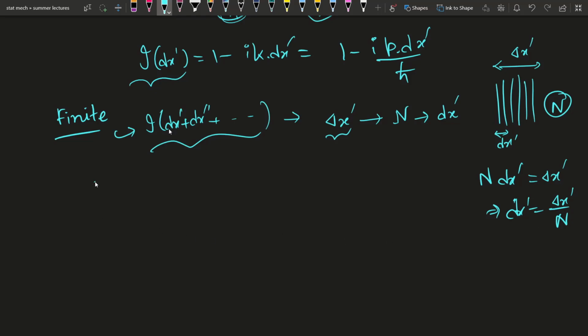So to find the finite space translation operator in the x cap direction, we just have to take the limit where n tends to infinity. To make this measurement more precise, we can make this very small.